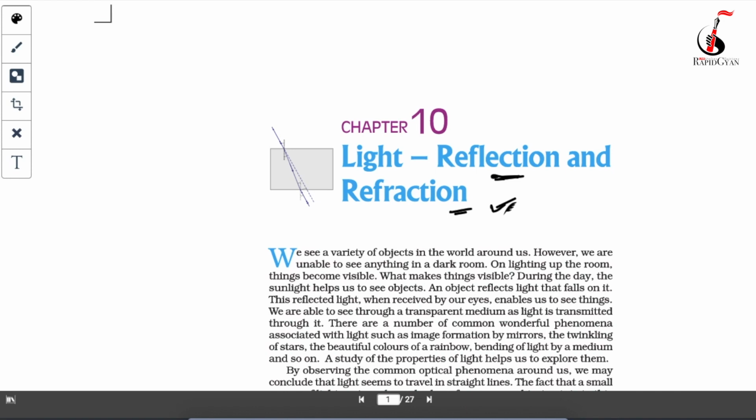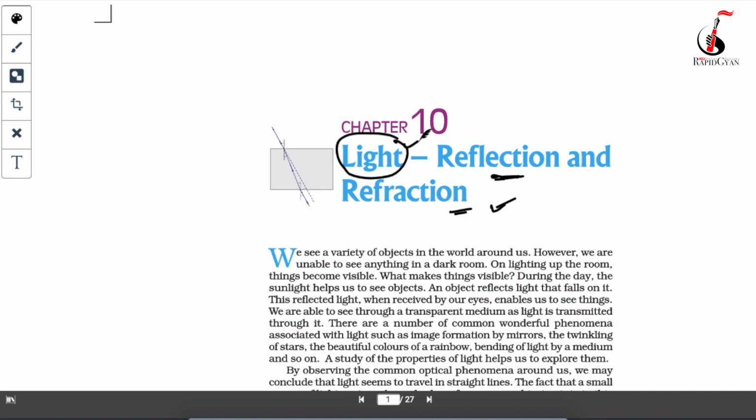What is light? You will have to understand this single word, light. We see a lot of objects around us during the day or in the presence of light, but in a dark room we are unable to see anything. So the question here is, what makes things visible during the day or in light? Why are we not able to see any object in the dark?